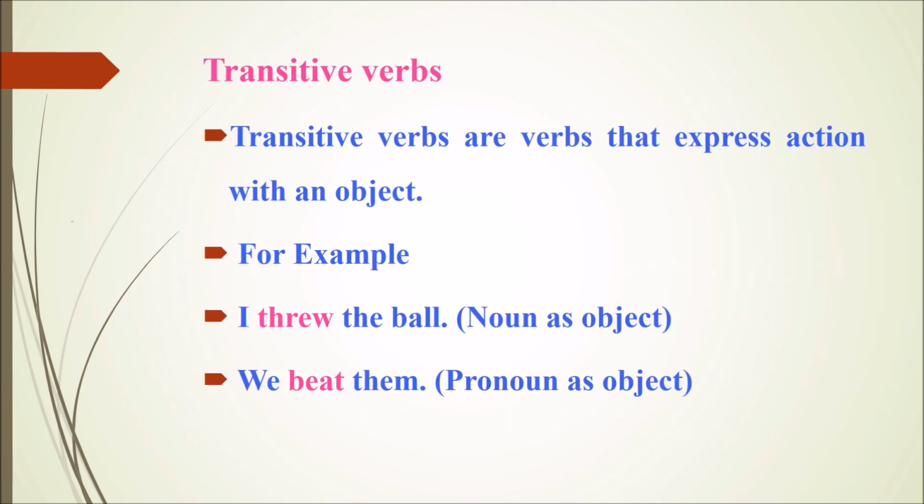So, transitive verbs are verbs that express action with an object. For example, I threw the ball. Here, threw is a transitive verb. The ball is a noun. It is considered as object. The next example sentence is, we beat them. Here, beat is a transitive verb. Them is a pronoun. It is considered as object.